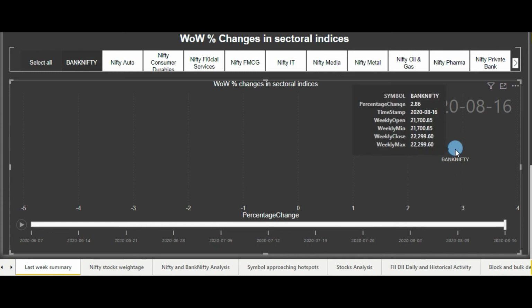So in this way we can see the whole pattern, the whole week on week change for the last 11 weeks. In this way you can make up your mind, or analyze how Bank Nifty or one particular index has been performing over the last weeks. If you want to invest in that particular index, you can see how the trend is going, whether momentum is developing in that index or not for the past few weeks, which is the major index participating in the rally, or which is the major loser as compared to the benchmark Nifty 50 index.